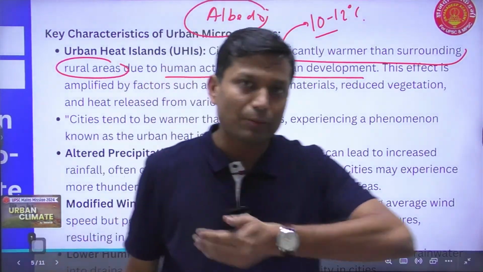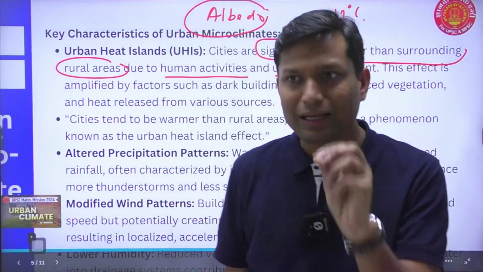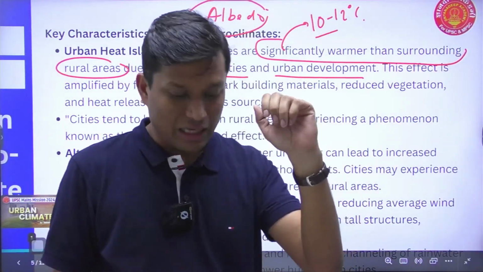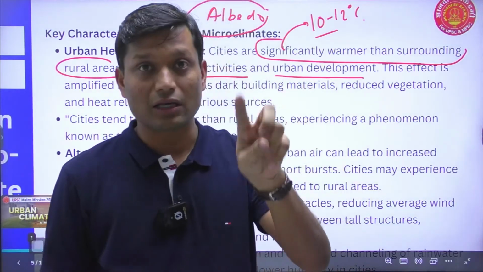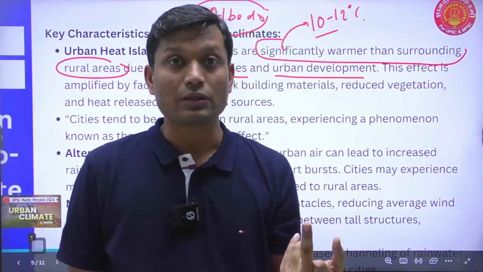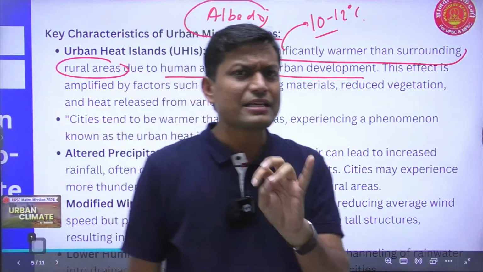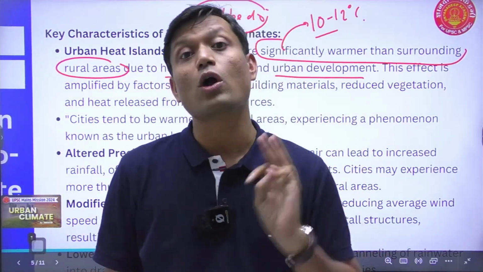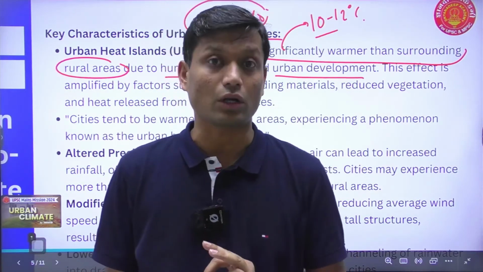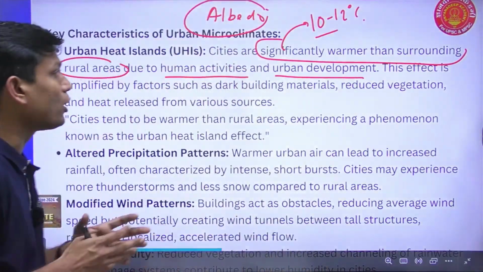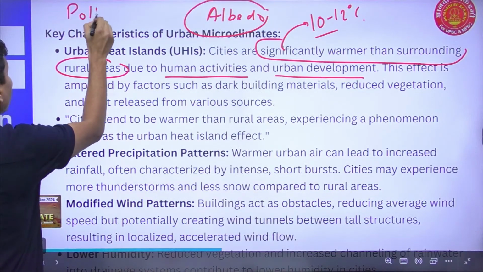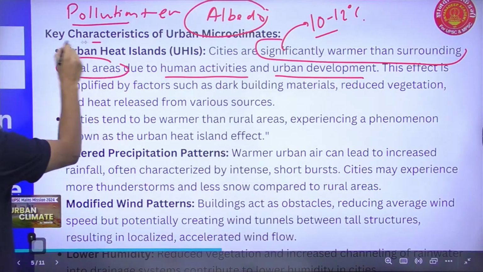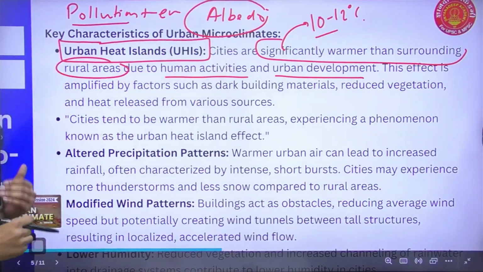So if you look at the urban landscape, what do you find? These urban landscapes now have a lot of built up area, which is specifically of either concrete or asphalt. At the same time, we find that in these urban areas, deforestation has taken place along with shrinking water bodies or shrinking reservoirs of water. All these phenomena, coupled with human activities such as pollution and other emissions, give us an effect called the urban heat island effect.